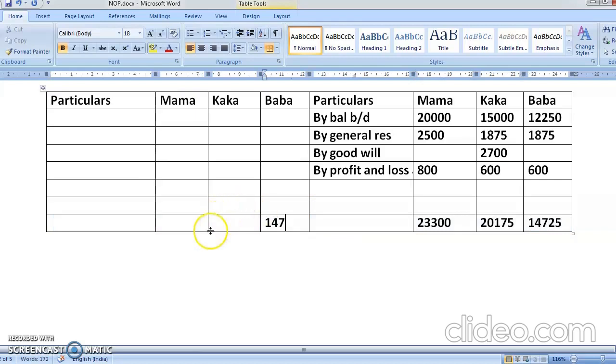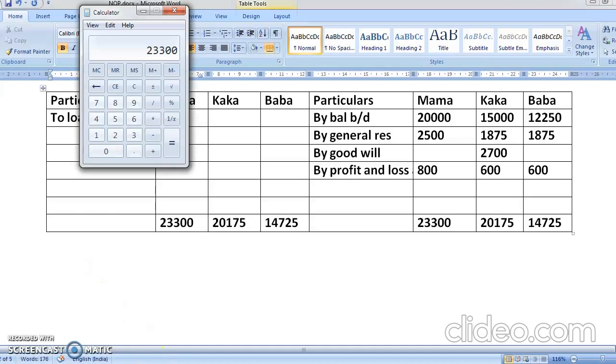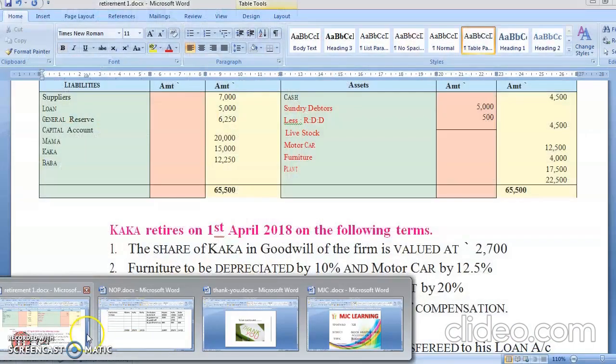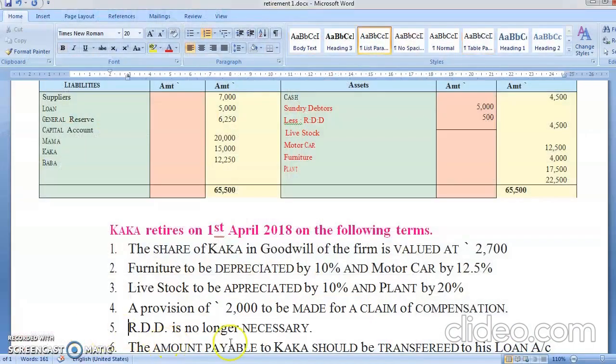Now all the same balances will come here. We'll take it from here. It will go faster. 23,300 plus 20,175 plus 14,725. Now see, Kaka is retiring, so his amount will go to the loan account. Because they have told you here, see here, the amount payable to Kaka is to be transferred to the loan account.